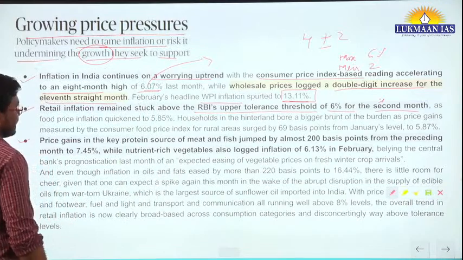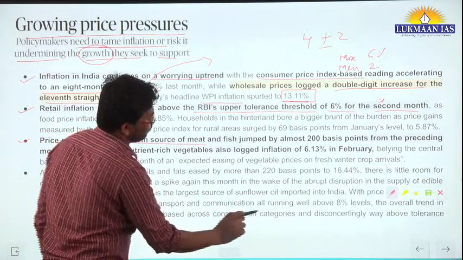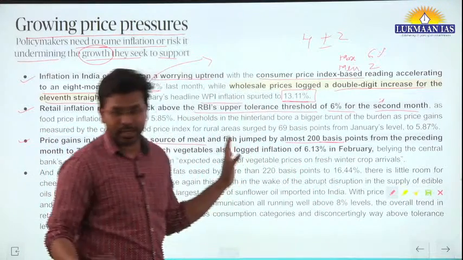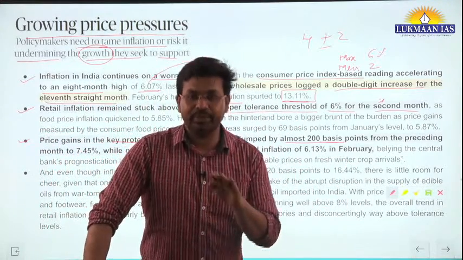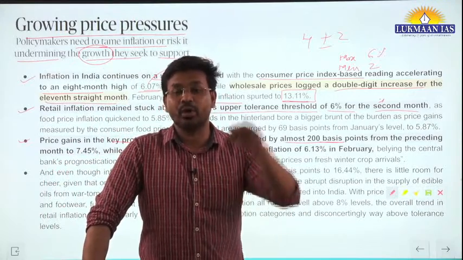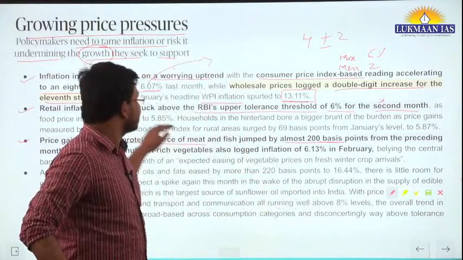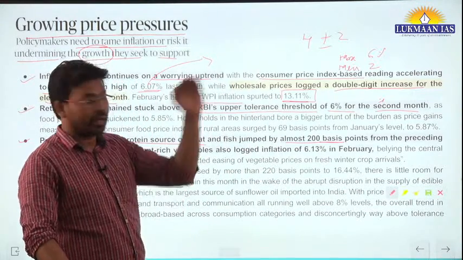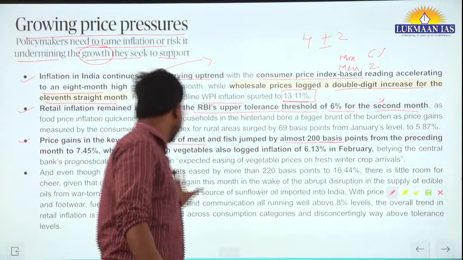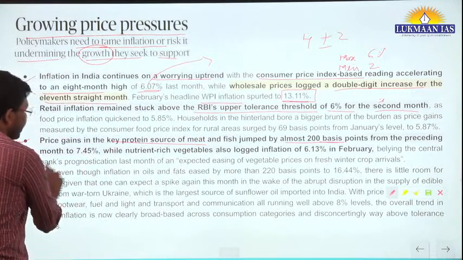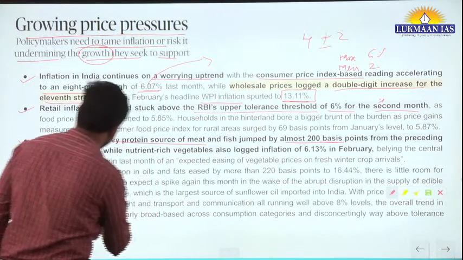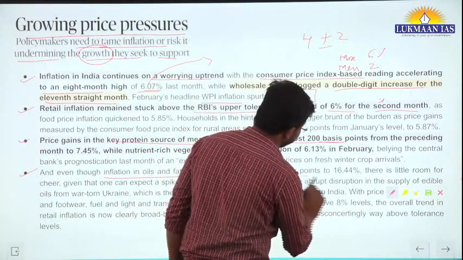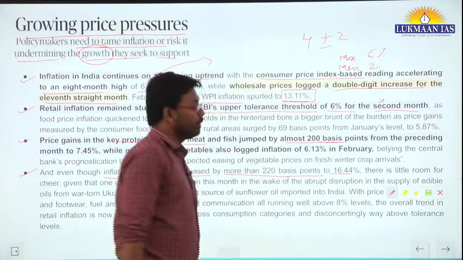Price gains in the key protein sources of meat and fish jumped by almost 200 basis points. Now they are talking about how the prices of different commodities in the economy have gone up. In this case the prices of nutrient rich items have gone up, even though inflation in oils and fats eased by more than 220 basis points to 16.44%.